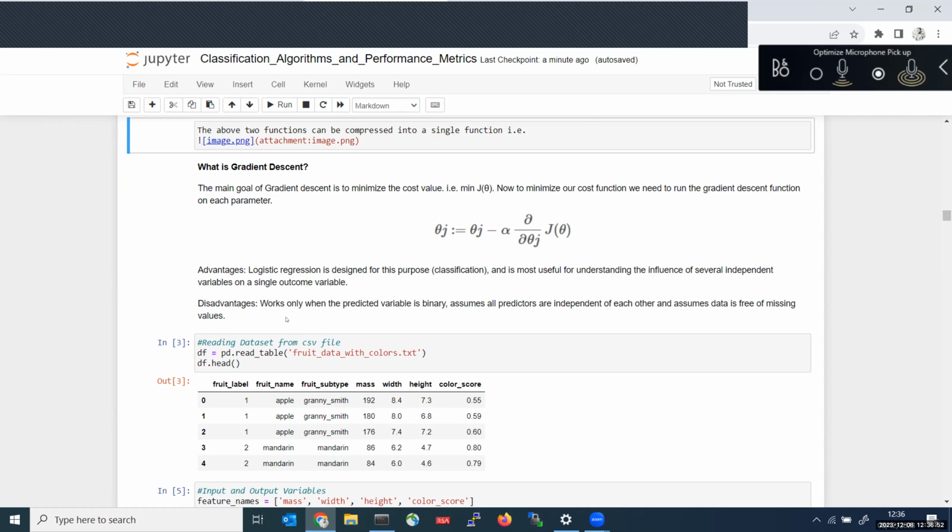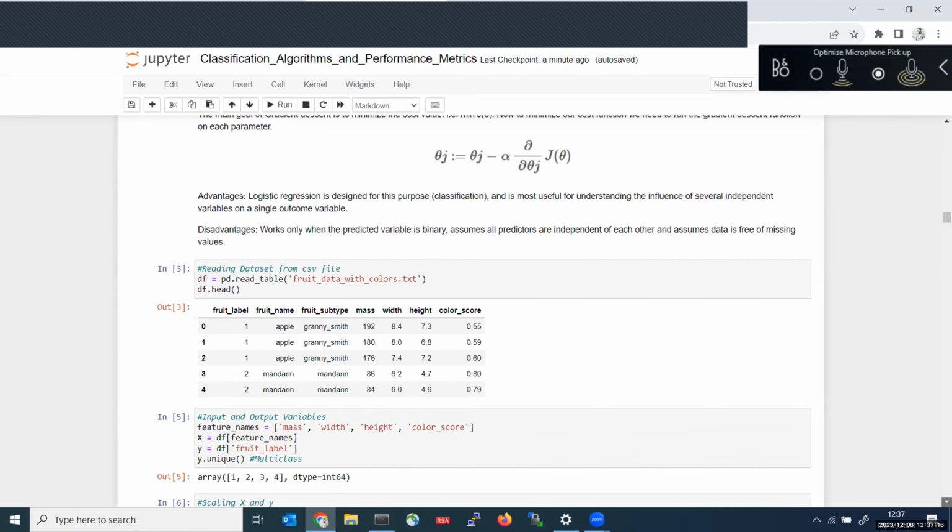It works only when the predicted variable is binary. So if our predicted variable is binary, then only logistic regression will work. If the predicted variable is a continuous value, this won't work. It assumes all predictors are independent of each other, and assumes data is free of missing values. So we should not have any missing values in our data set.